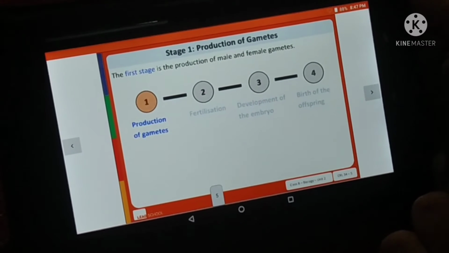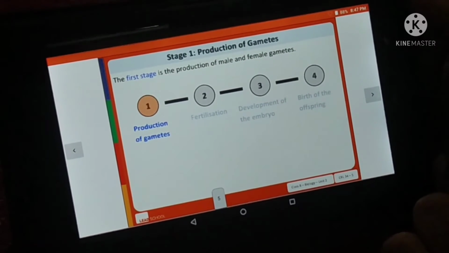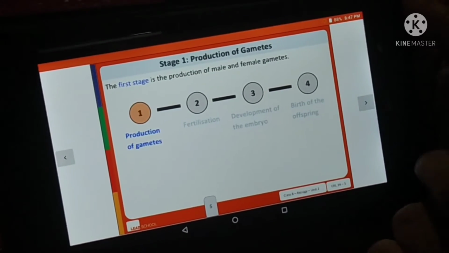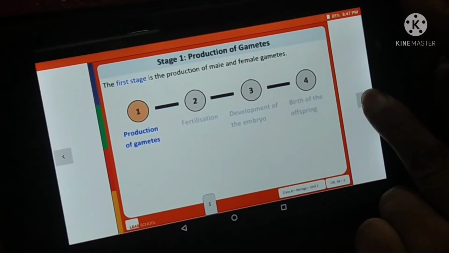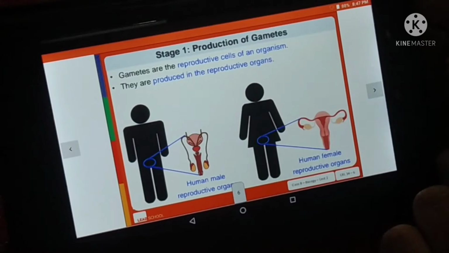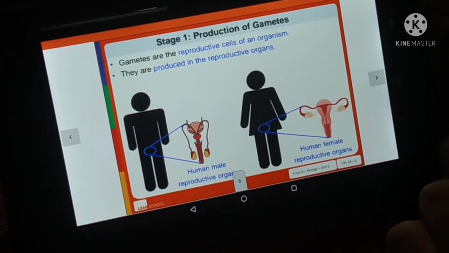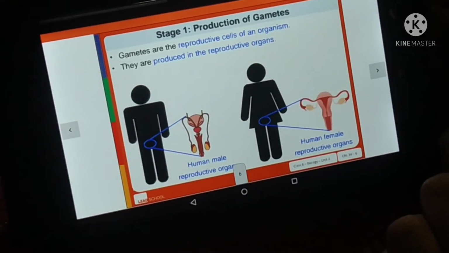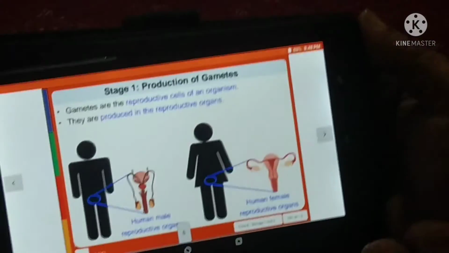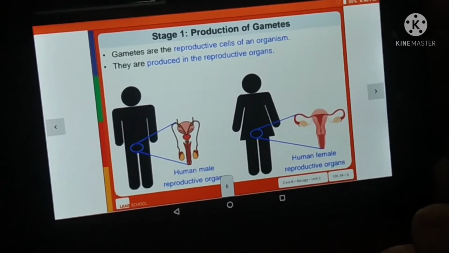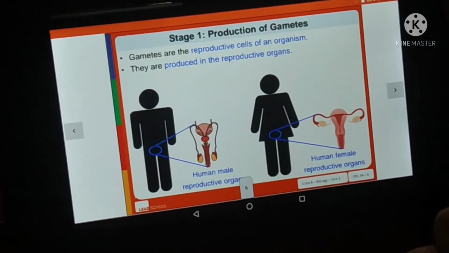The first stage is the production of male and female gametes. Production of gametes. Gametes are the reproductive cells of an organism. They are produced in the reproductive organs, right?